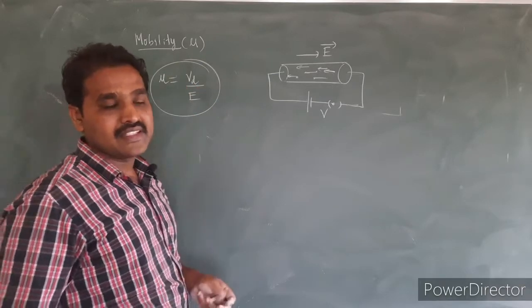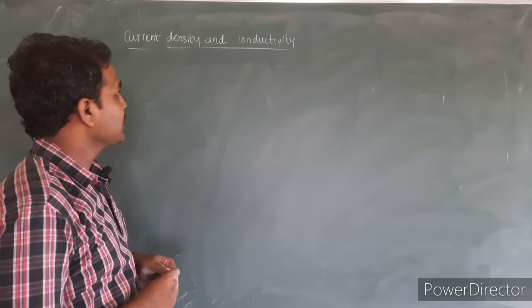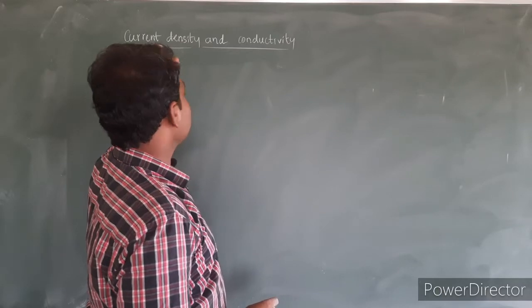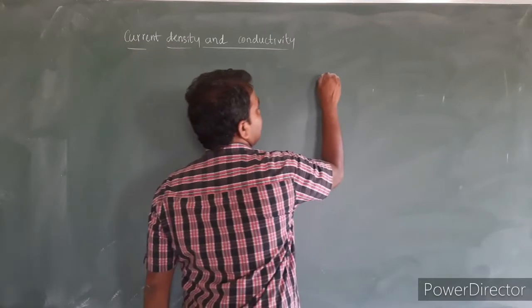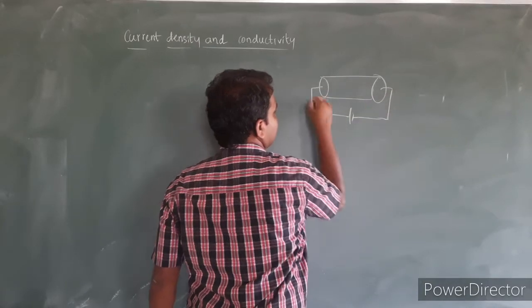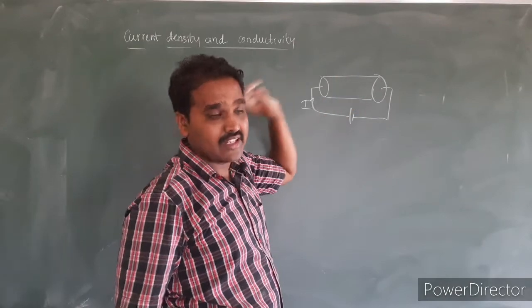Okay. Next we shall derive the relation between current density and conductivity or specific conductance. Before that, the current density is the ratio of electric current and the cross-sectional area of the conductor.